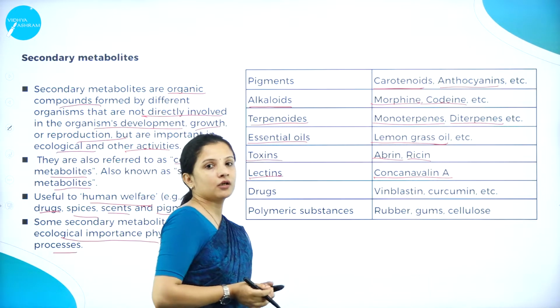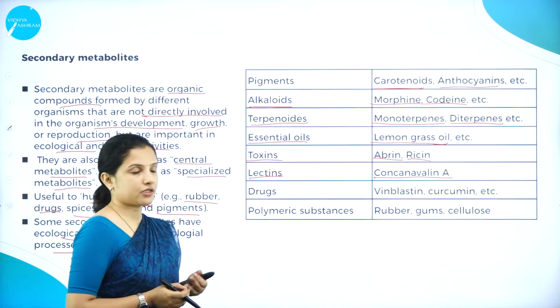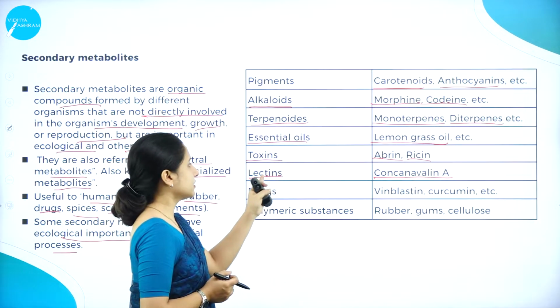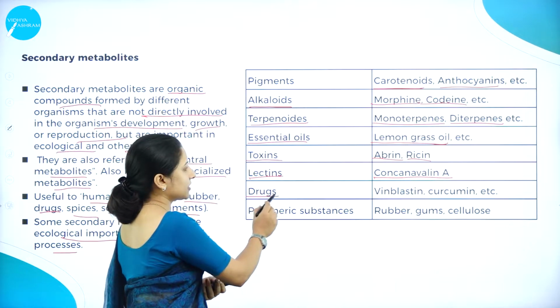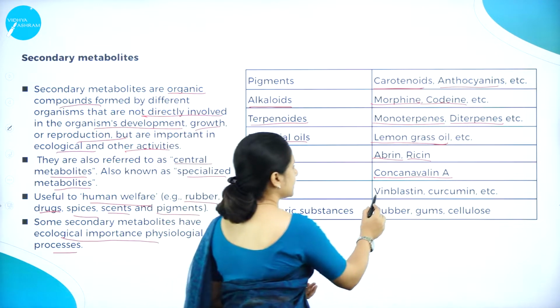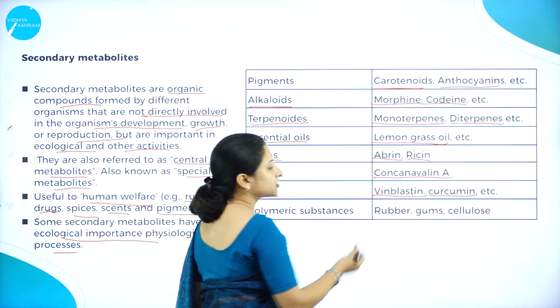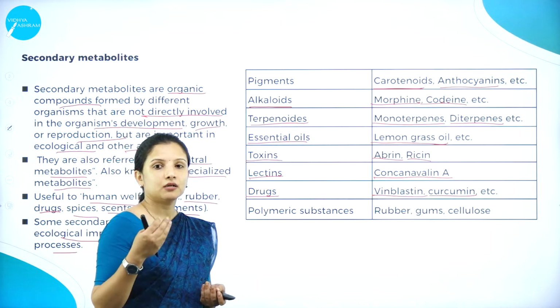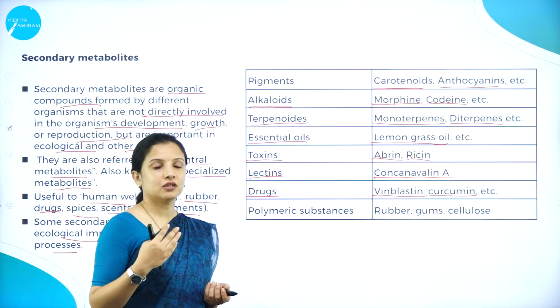So this is used as an anti-inflammatory drug, that is for medicinal purposes. All these lectins are used. Then various drugs can be available, that is vinblastine, curcumin. Curcumin is one of the best examples, that is present in Curcuma longa, that is turmeric.